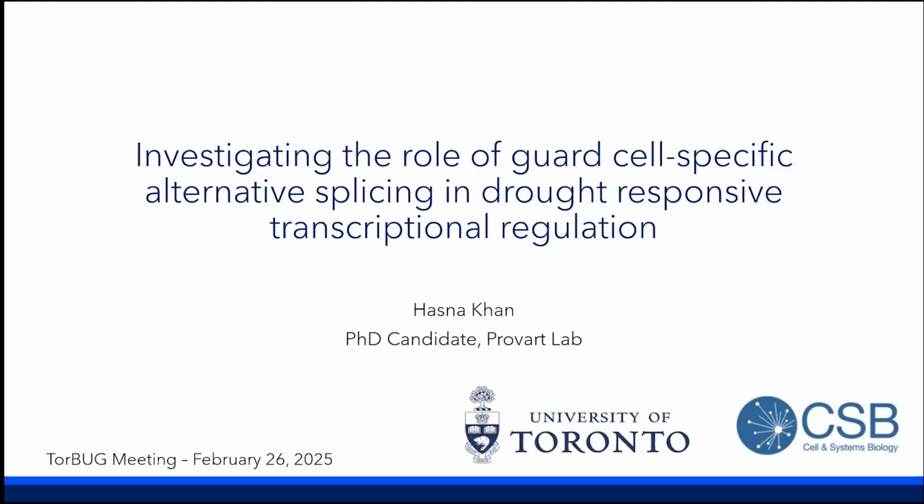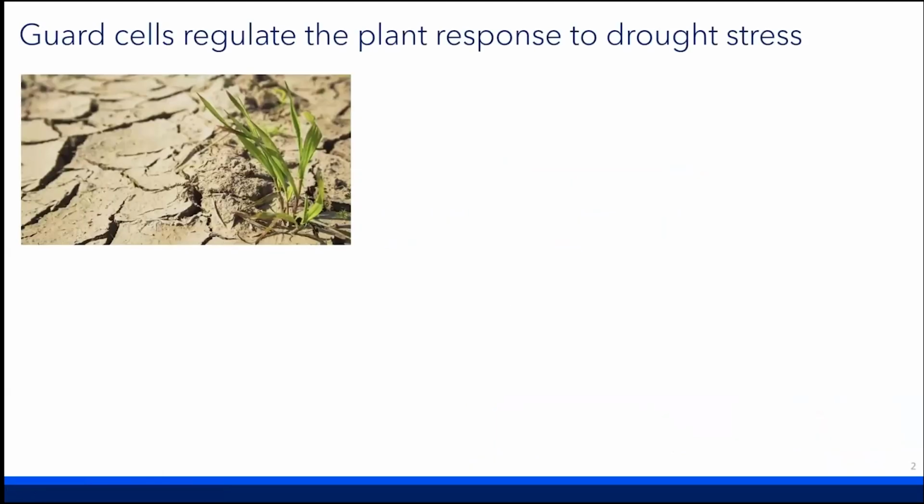Today I'll be speaking about some work on guard cell specific alternative splicing during the drought response in Arabidopsis thaliana. So for the non-plant scientists in the room, one of the major goals of plant science is to address global food security, particularly in light of climate change. Climate change poses threats to our food supply, and one of the biggest is drought stress.